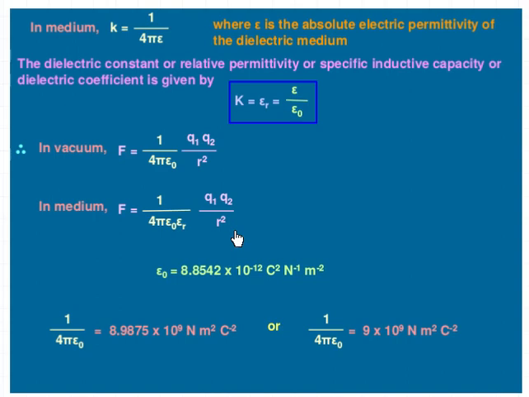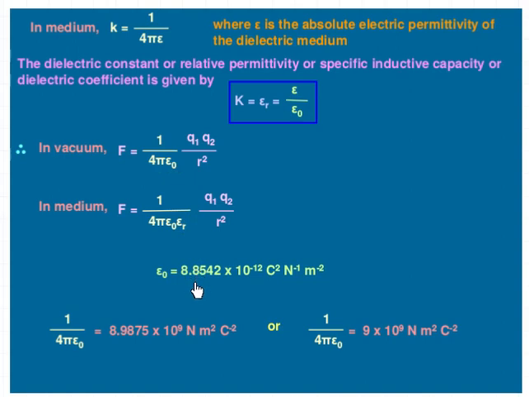But if you take a close look at this equation, you can see that these two equations are actually the same. For air or vacuum, the value of epsilon r will be 1. So when epsilon r is equal to 1, this term will become 1 by 4 pi epsilon 0. In that case, this equation will reduce to 1 by 4 pi epsilon 0 Q1 Q2 by R square.